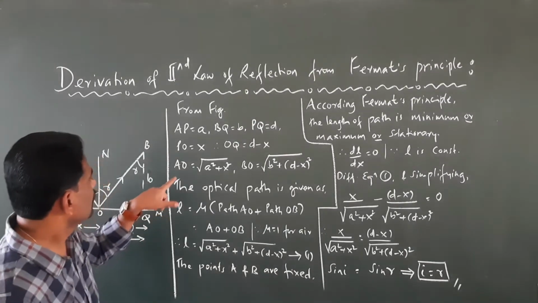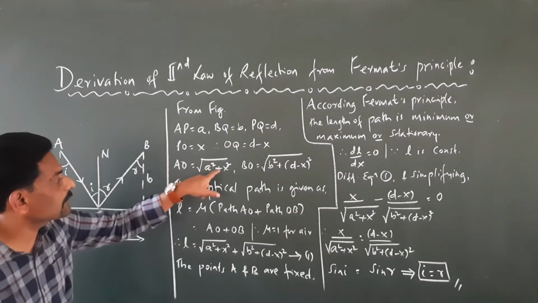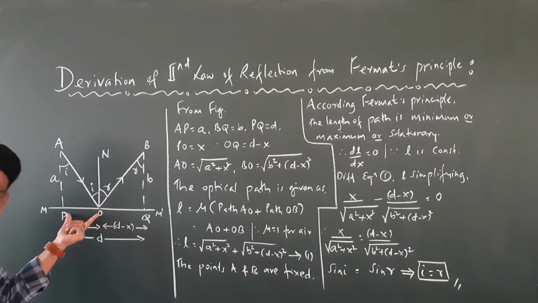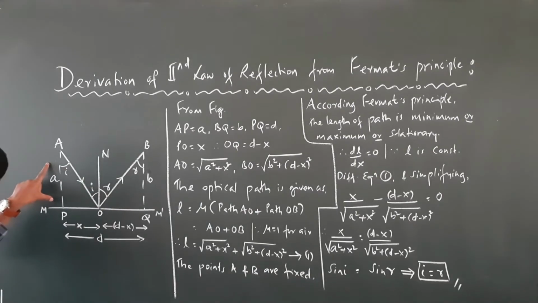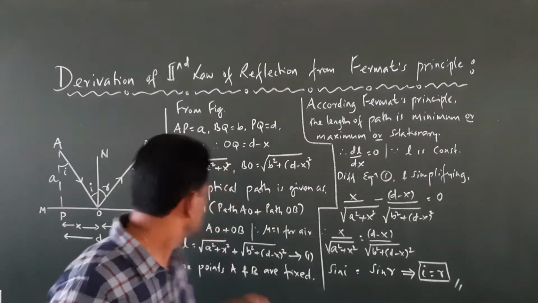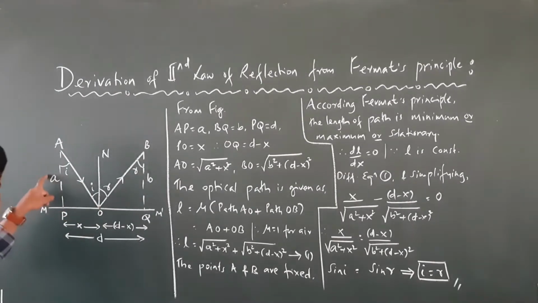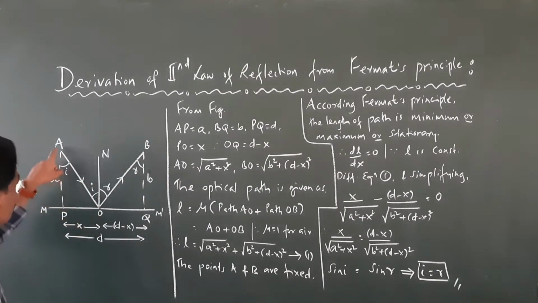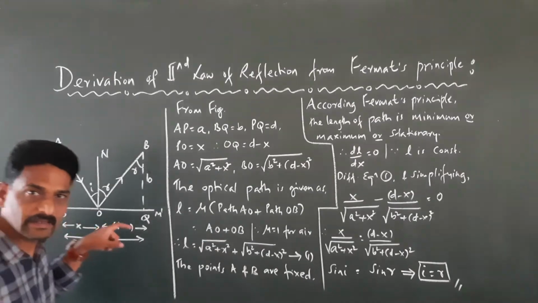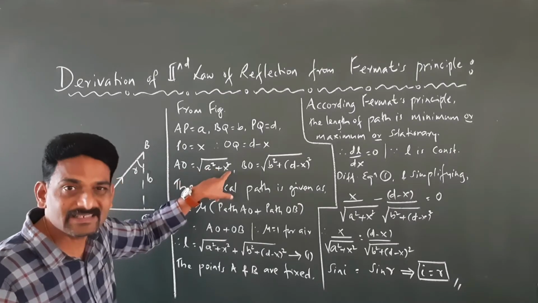Then we calculate AO. AO is going to be the square root of a squared plus x squared. How did we get this? If this distance is x and this distance is a, the triangle APO is a right angle triangle, so AO is the hypotenuse. The square of the hypotenuse is the sum of the squares of the other two sides. Therefore, AO is equal to the square root of a squared plus x squared.